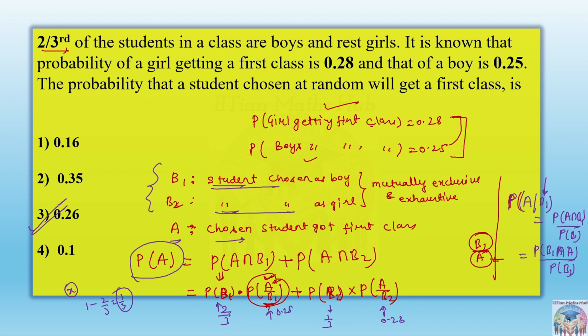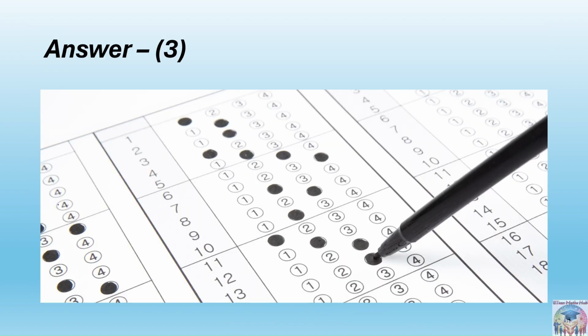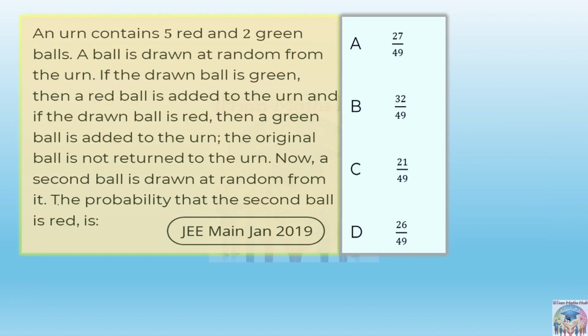Now let's go to the next question. Similarly, based on this topic only, one more question is there. 0.26 is the answer. See the next question. They are saying that this time an urn contains 5 red and 2 green balls.